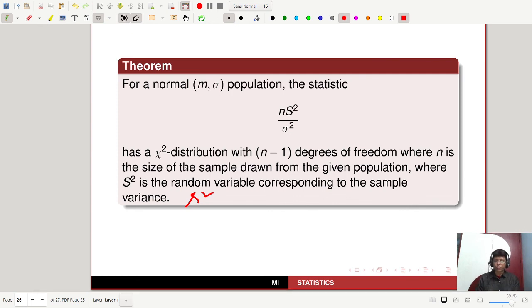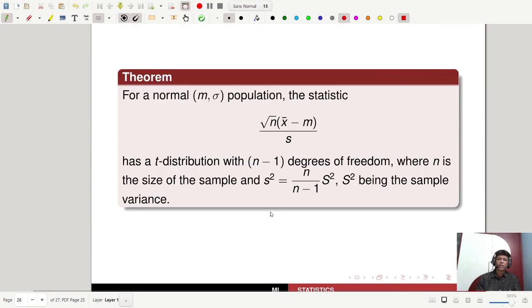We have explained the chi-square distribution. And for a normal m, sigma population, the statistic root n into x bar minus m by s has a t distribution. We have explained in the previous class the t distribution, chi-square distribution and F distribution.